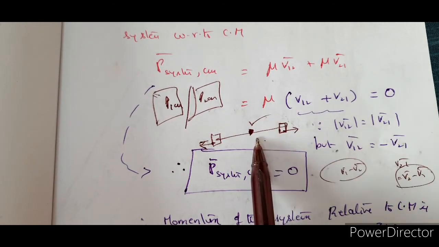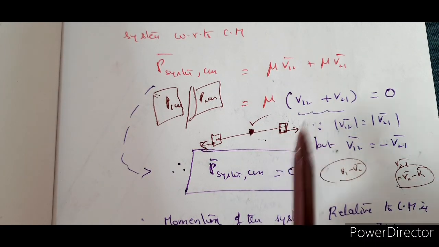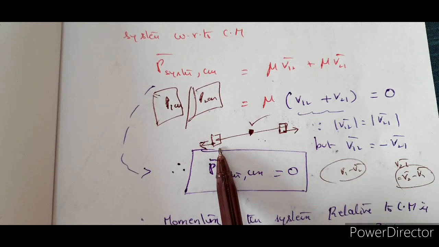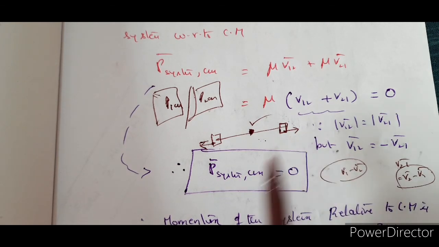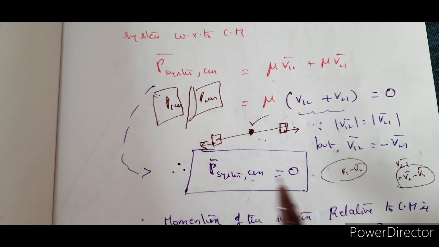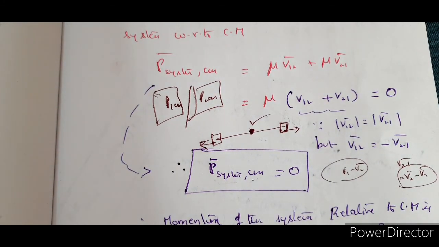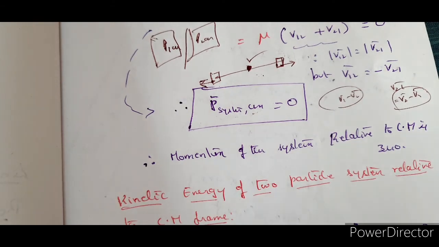But whatever may be the movement of each body, the movement of the other body should compensate the change in the momentum, so that the momentum of the total system with respect to center of mass remains zero. Clear? Right. So the momentum of the system relative to center of mass is zero.